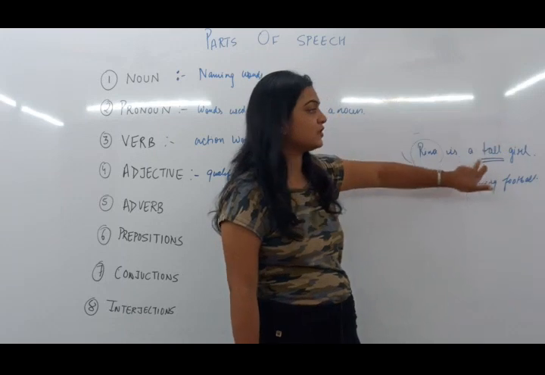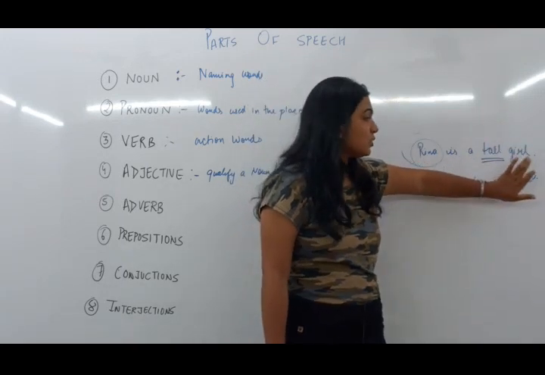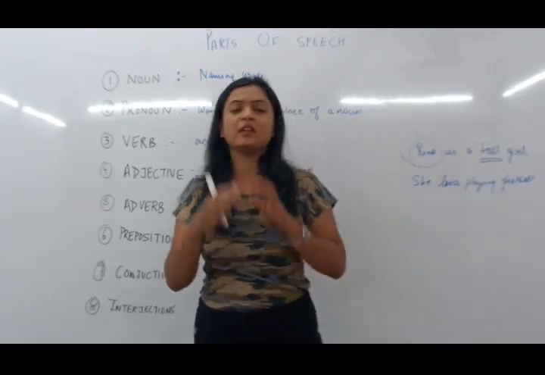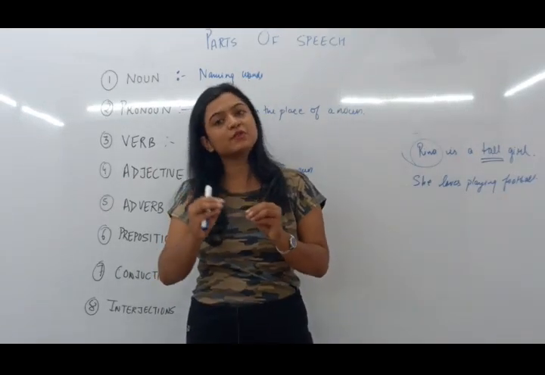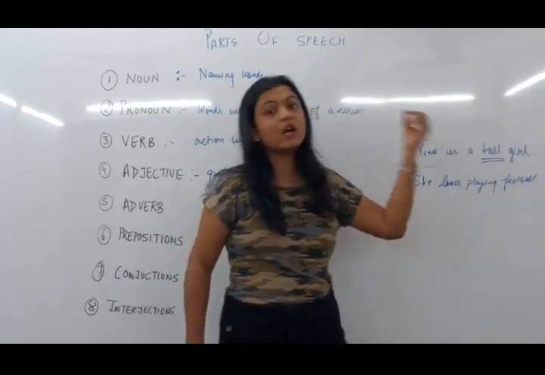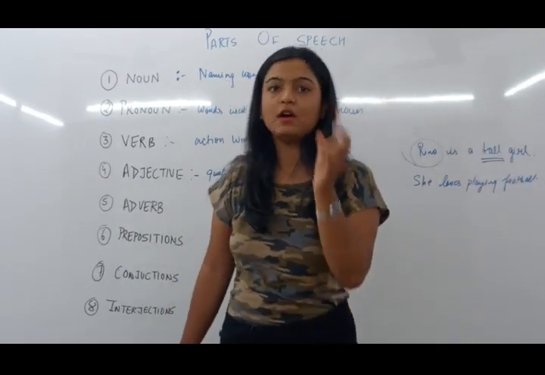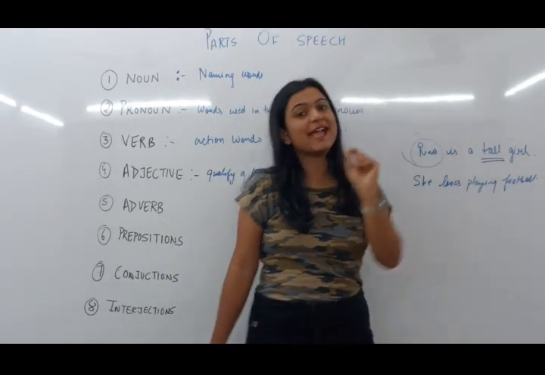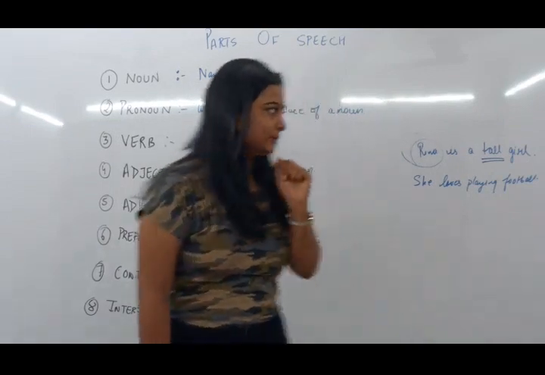So tall will be considered as an adjective. So one thing you can memorize is, now this will not work 100% every single time, but most of the times it will work. The words that are coming just before your noun are termed as your adjectives. Remember that. The words that are coming just before your nouns can be termed as an adjective.